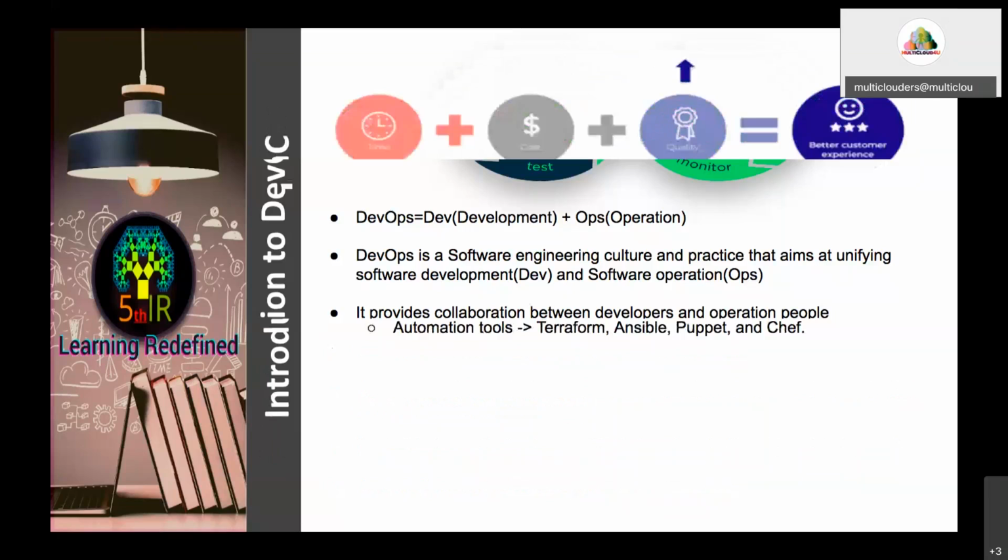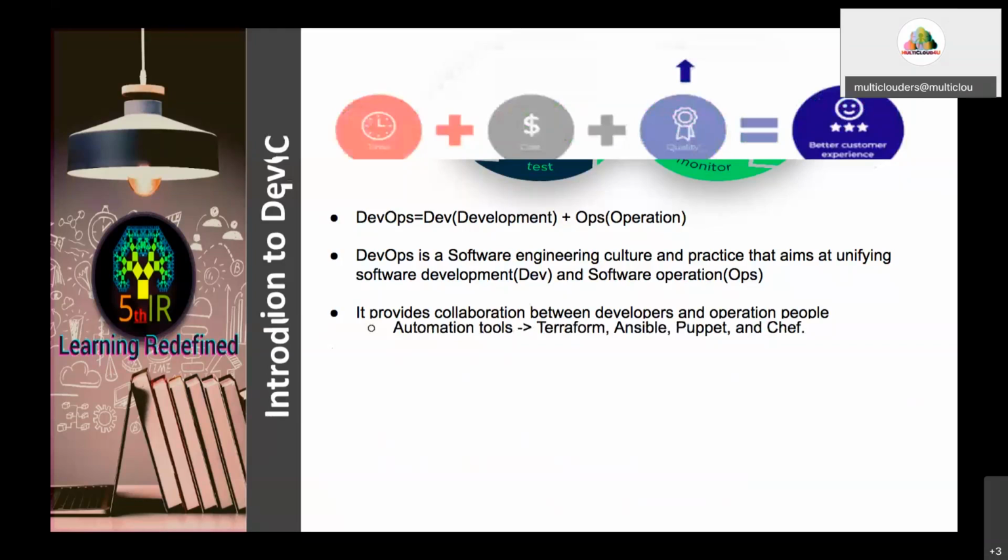So the advantage of infrastructure as code is that it reduces the time and cost. The different automation tools used for infrastructure as code: the first one is Terraform, which you can use. We are going to see Terraform today. Ansible is another tool for creating infrastructure as code, and you can also use Puppet and Chef.